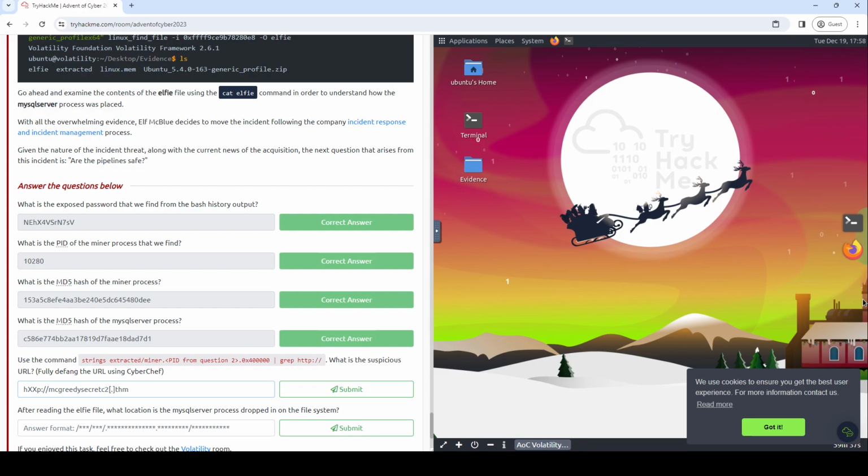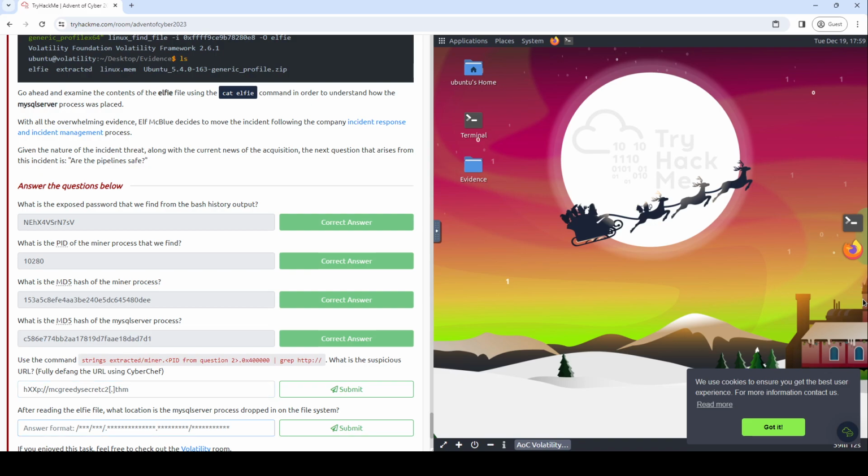Am I doing it in the wrong thing? Fully defang the URL using CyberChef. Use a command. What is the suspicious URL? Fully defang the URL using CyberChef. Did I just not want the protocol? Anyway. After reading the ELF file, what location is the MySQL server dropped in on the file system?